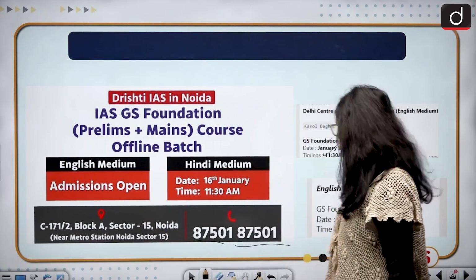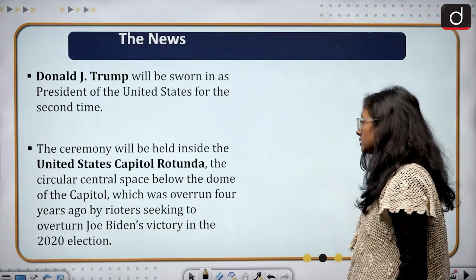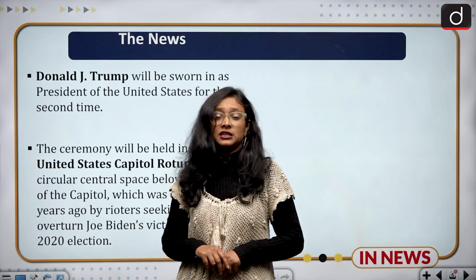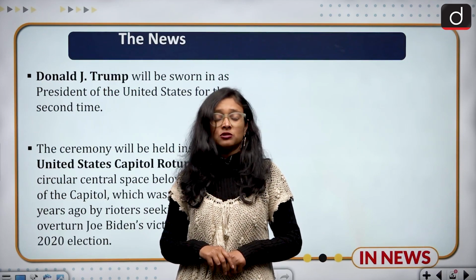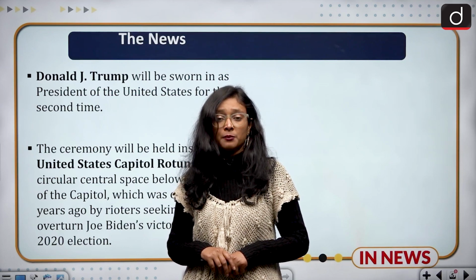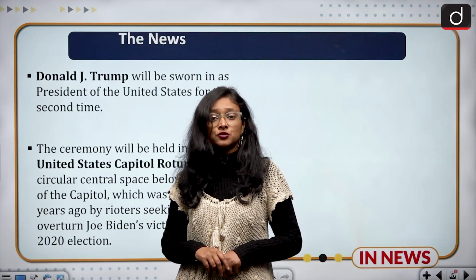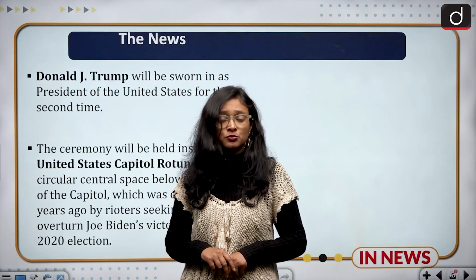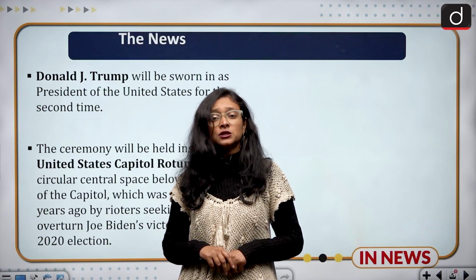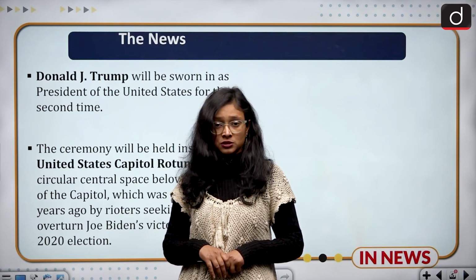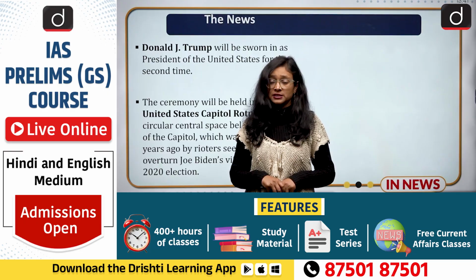So coming to the news part. The news is that today, by Indian time at 10:30 p.m., President Donald Trump will take oath as the 47th President of America. So this is the news which we are going to cover in today's session, and there are many things to be discussed: what the oath text would be, what the procedure is, and why there is a gap.